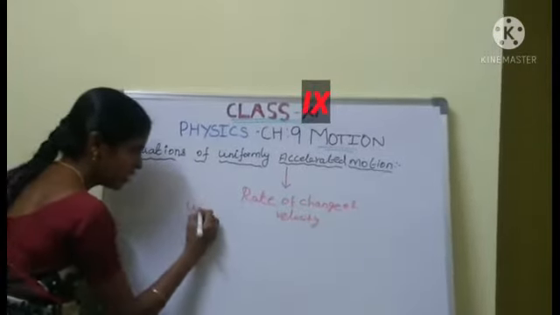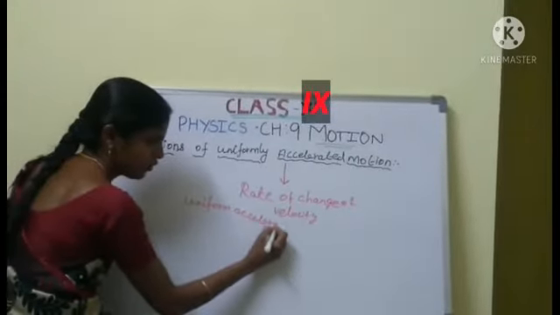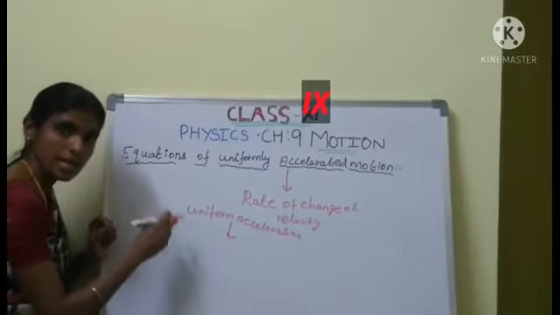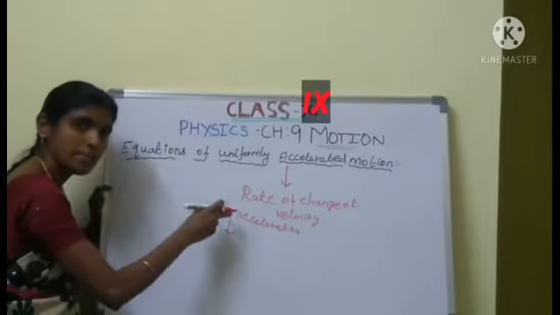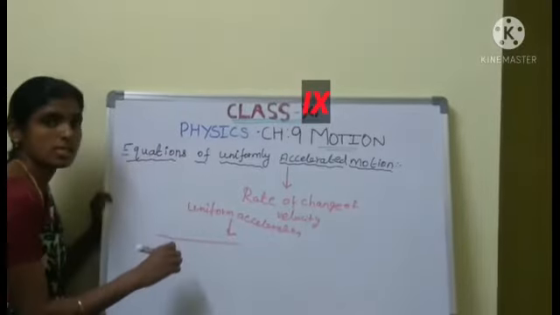What is meant by uniform acceleration? Uniform acceleration means we give an equal amount of velocity in equal intervals of time.